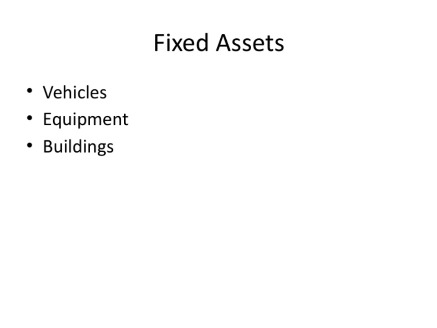Now, let's take a closer look at the different types of assets that are essential to our operations. First, we have vehicles. These are critical for transportation, logistics, and ensuring our services reach where they need to go. Next, equipment. This includes all the tools and machinery necessary to carry out our daily tasks efficiently and effectively. Then, we have buildings. These are our physical spaces, offices, warehouses, manufacturing plants, that form the backbone of our infrastructure. Moving on, fixed assets encompass all of these tangible items: vehicles, equipment, buildings, that provide long-term value to our organization.